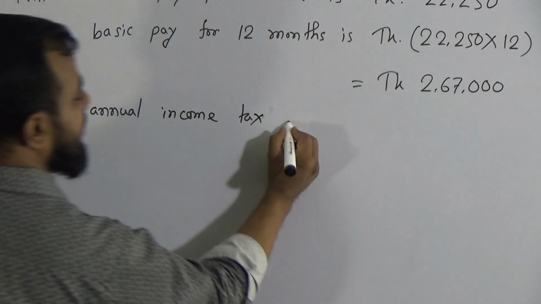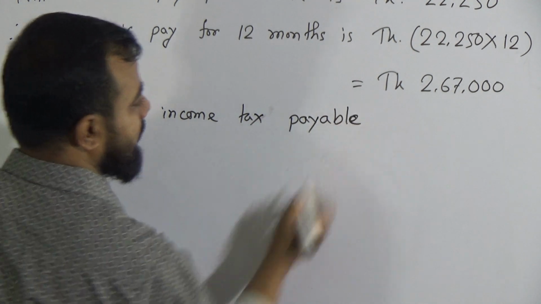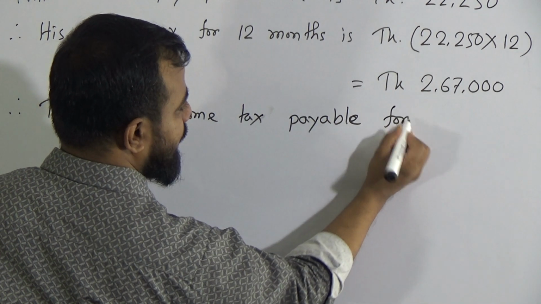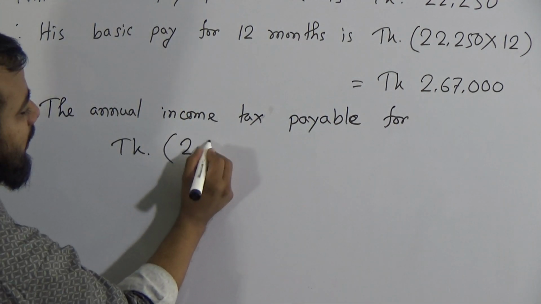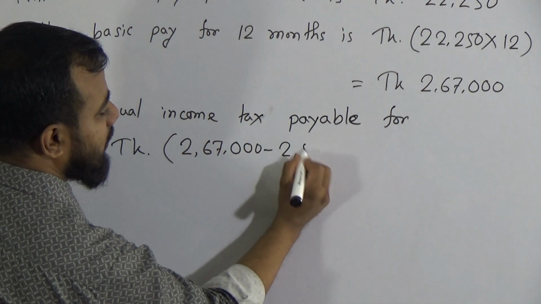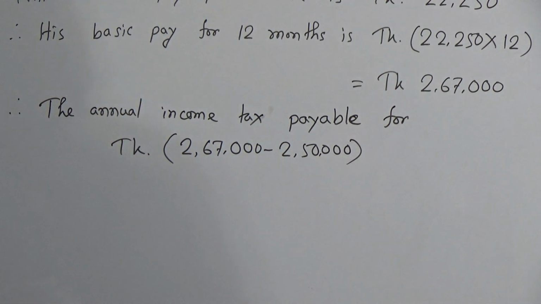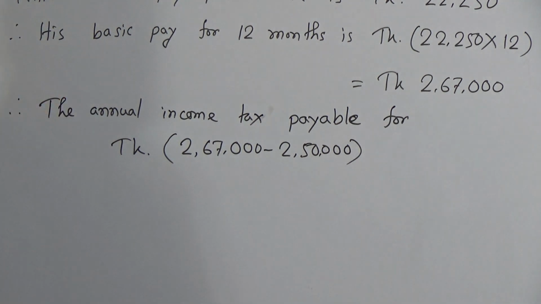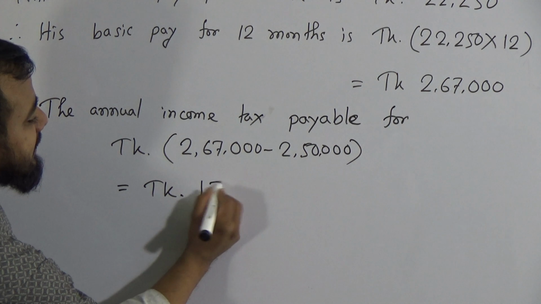The annual income tax payable for taka 2,67,000 minus 2,50,000, because in the first 2,50,000 taka there is no income tax, equals taka 17,000.